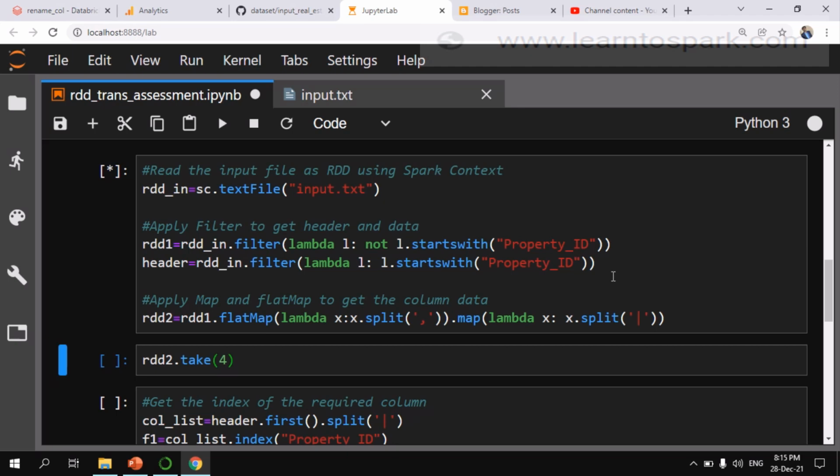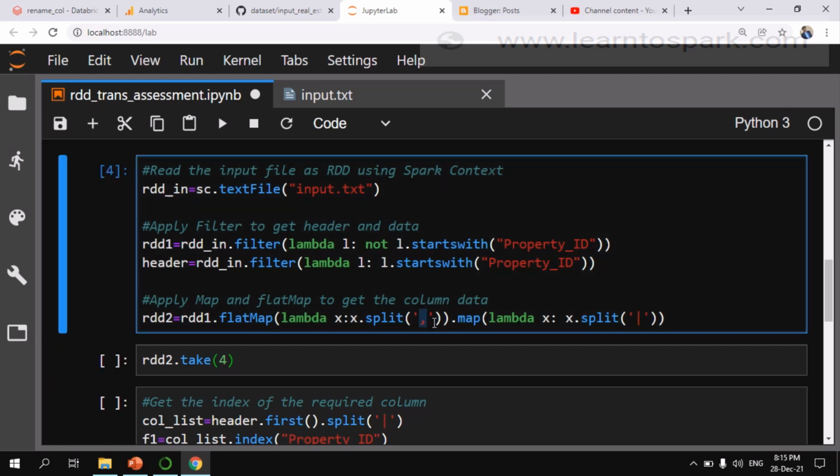Why we are applying flatMap and map on the data is that, first of all, from the text file we need to differentiate each and every line. For that I am giving a split on newline so that it will differentiate each and every line using flatMap. And then after that I am using a map function to split it into the number of columns that we have. So this is for line differentiation and this is for column differentiation.